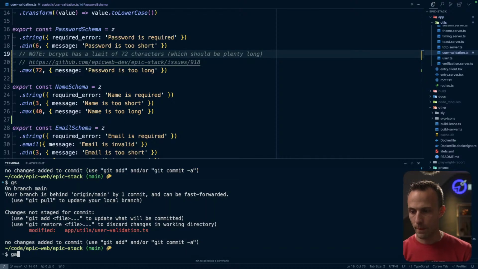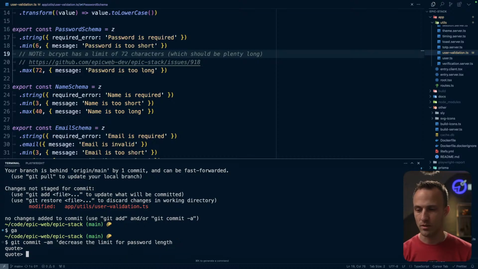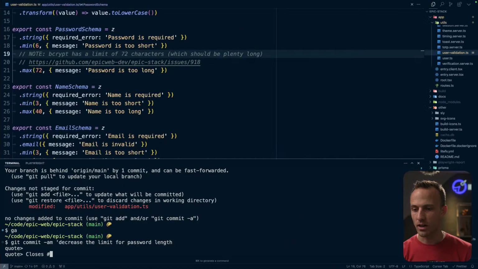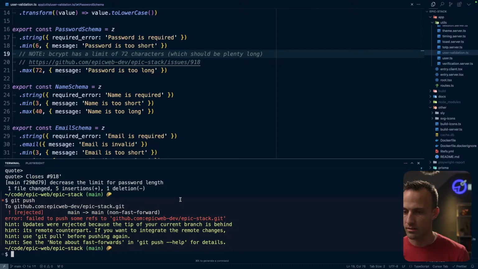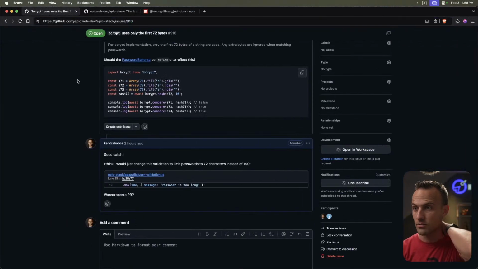Okay. Decrease the limit for password length. That sounds wrong, but yeah, whatever. Closes... Oh yeah, I totally forgot. I can use AI very easily to write these messages for me, and they would be better. I need to have an alias for that too.